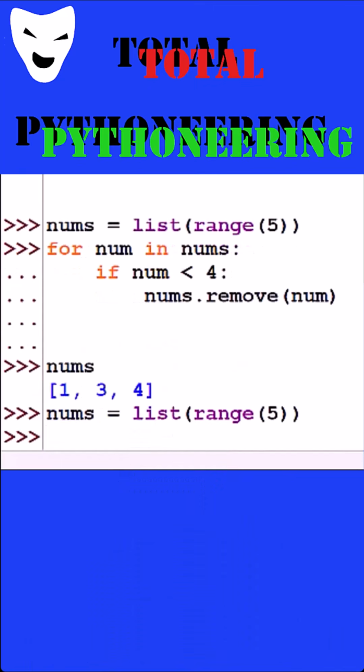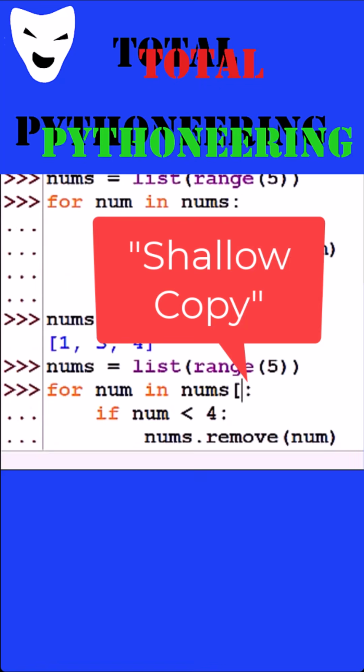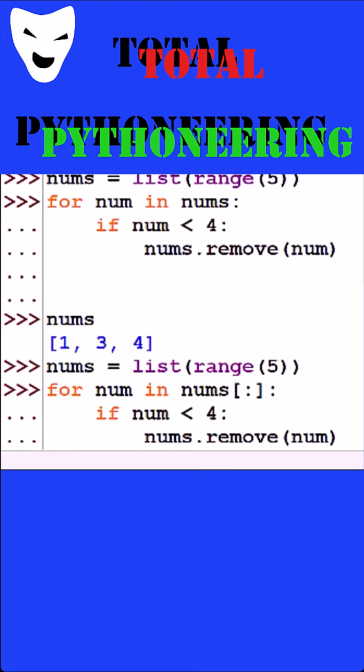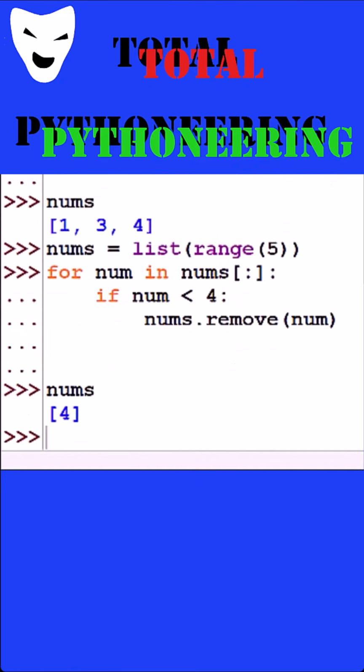Fortunately, in modern Python, we can have Python make a copy of whatever we're enumerating through, in this case simply by saying we want to slice everything out of it and create an anonymous collection of which num would still be what we expect it would be. And therefore, since we have a copy of nums, and we're removing a num from it, our final result would turn out exactly the way we would expect.